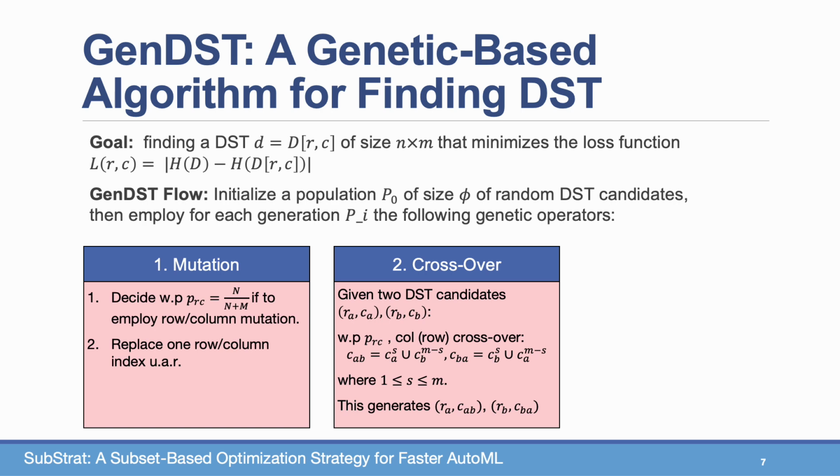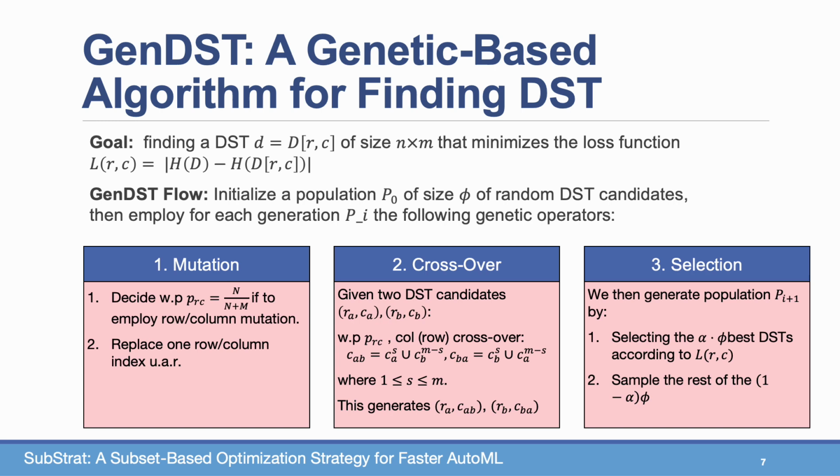To do so, we choose a splitting point S between 1 and M randomly, and to generate CAB, we take the leftmost column indices from CA, and the rest M minus S are taken from the other DST candidate, CB. And to generate CBA, we take the first S column indices of B and merge them with the M minus S indices of A. So this generates 2 new DST candidates, RA with the new list CAB and RB and the new column list CBA.